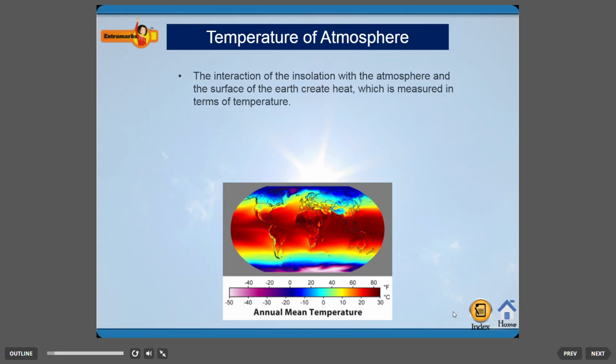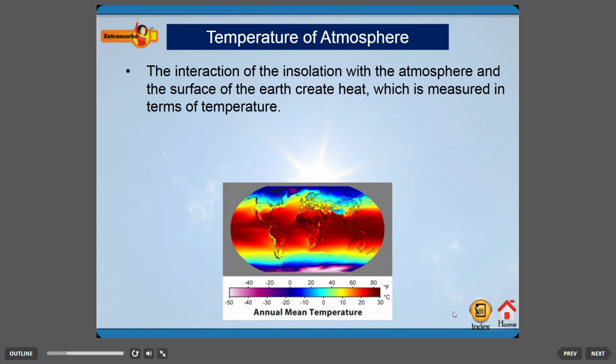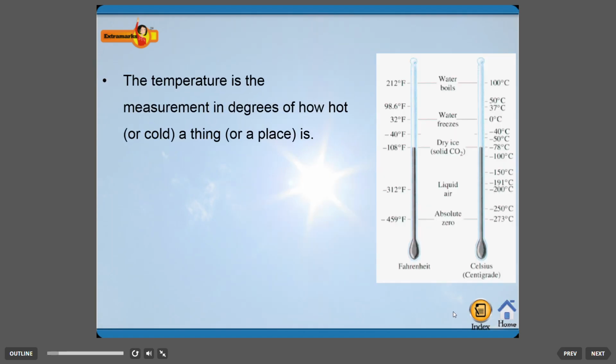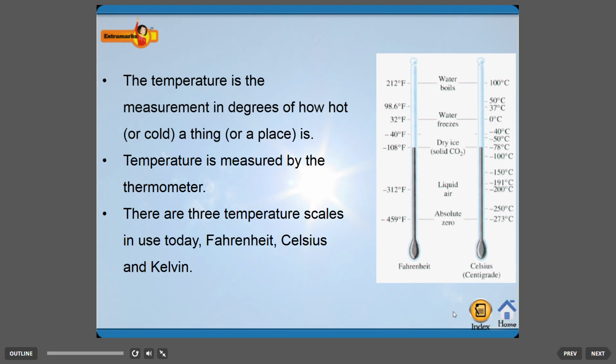Temperature of the atmosphere. The interaction of the insolation with the atmosphere and the surface of the Earth creates heat, which is measured in terms of temperature. Temperature has a dramatic and complex effect on the environment around us. Temperature varies over space and time. Temperature is the measurement in degrees of how hot or cold a thing or a place is. Temperature is measured by the thermometer. There are 3 temperature scales in use today: Fahrenheit, Celsius, and Kelvin.